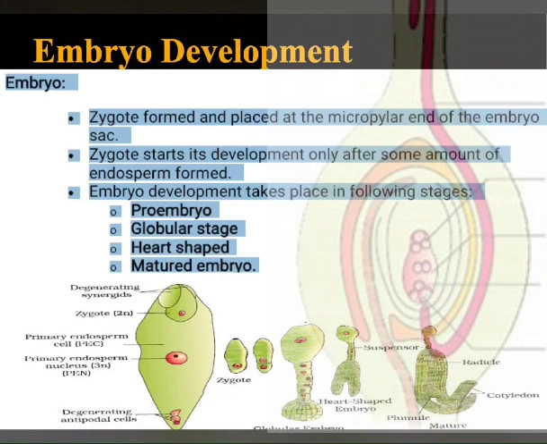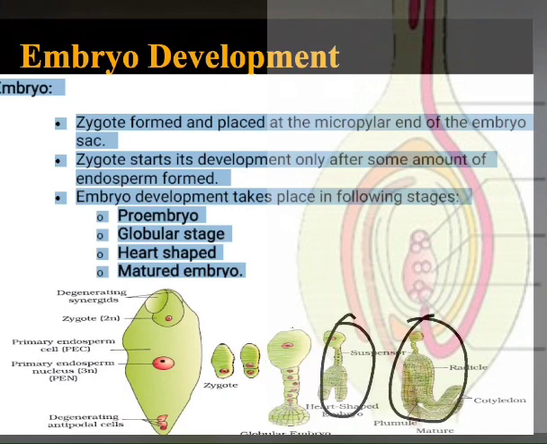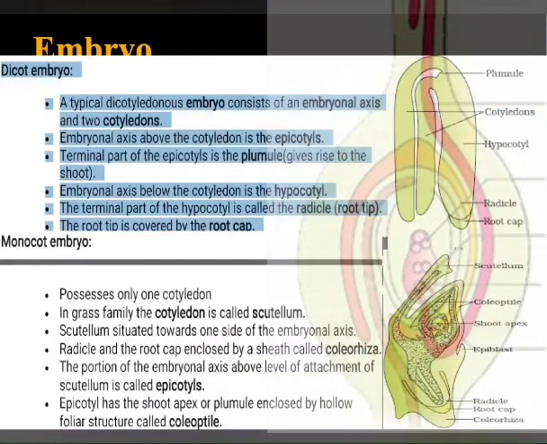Embryo development takes place in the following stages. First, it divides mitotically and forms a pro-embryo. Then it becomes a globular stage, then heart-shaped, and then a matured embryo. Let's see how the dicot embryo looks after its development.